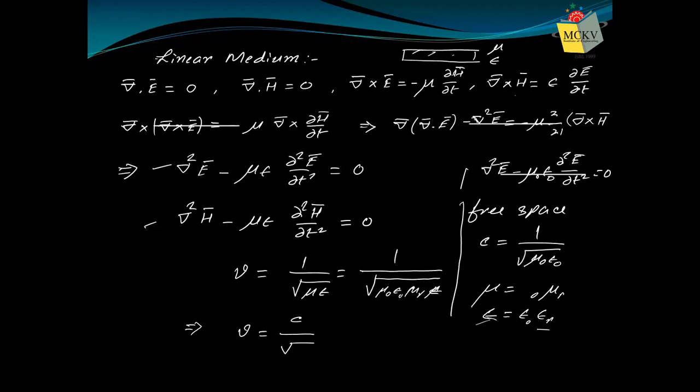So in simple words, the velocity of light in any linear insulating medium is the velocity of light in free space by root over mu r epsilon r, where mu r is the relative permeability of the medium and epsilon r is the relative permittivity of the medium.